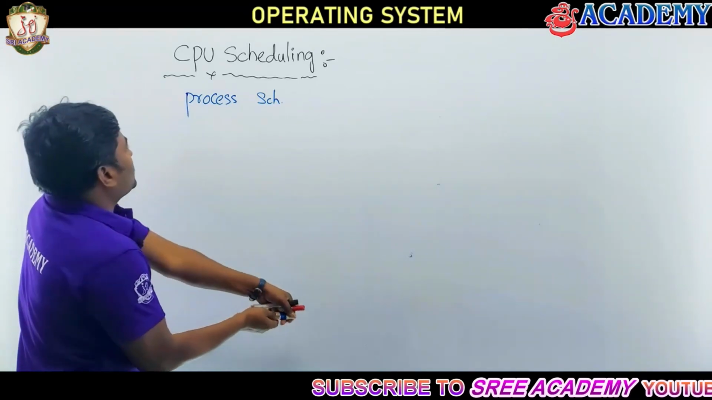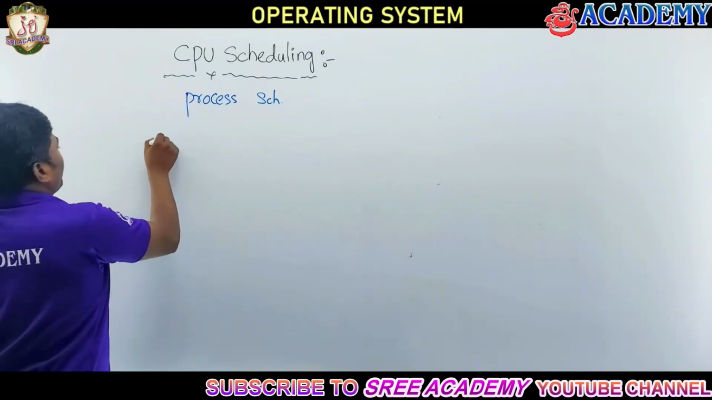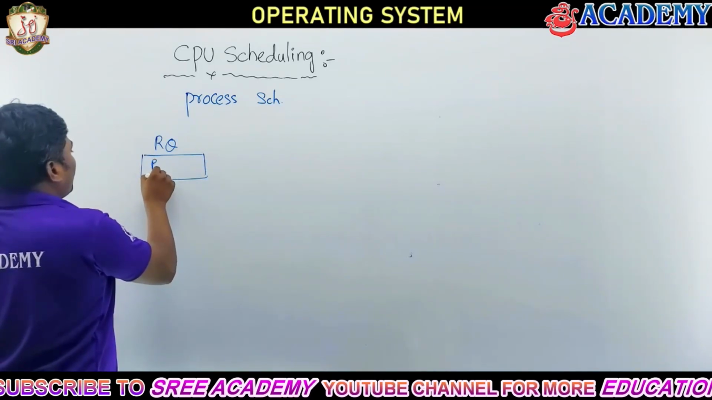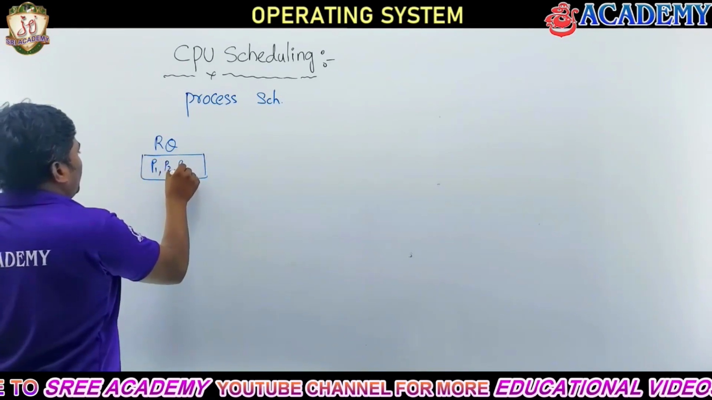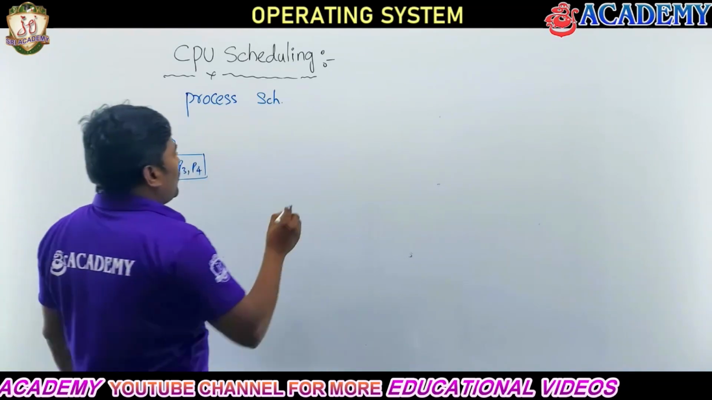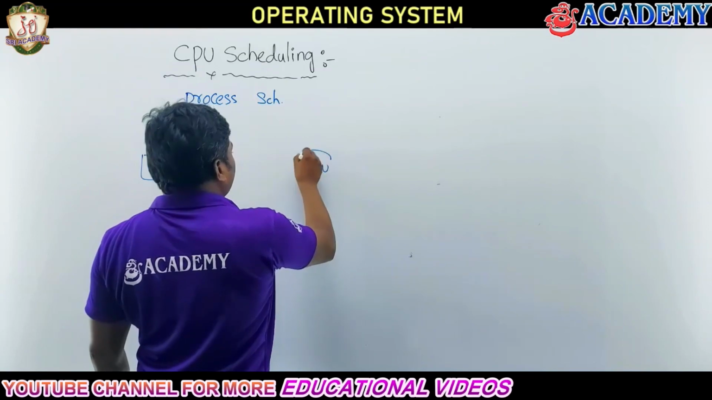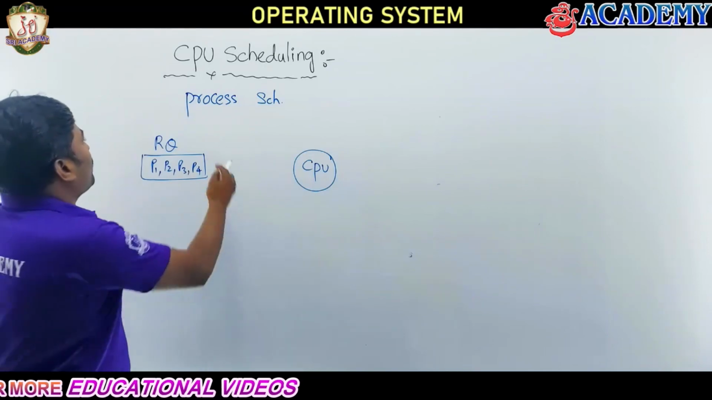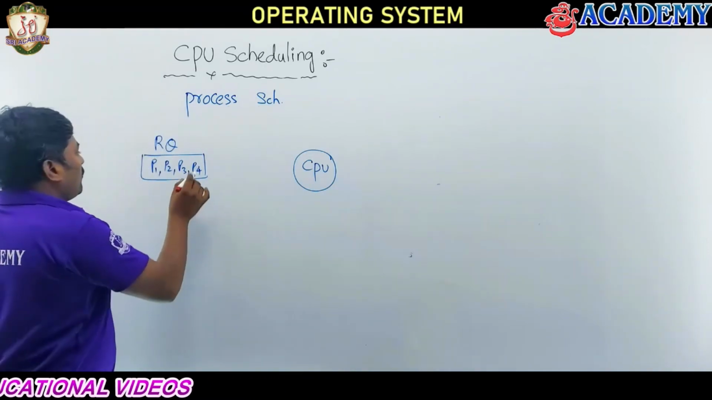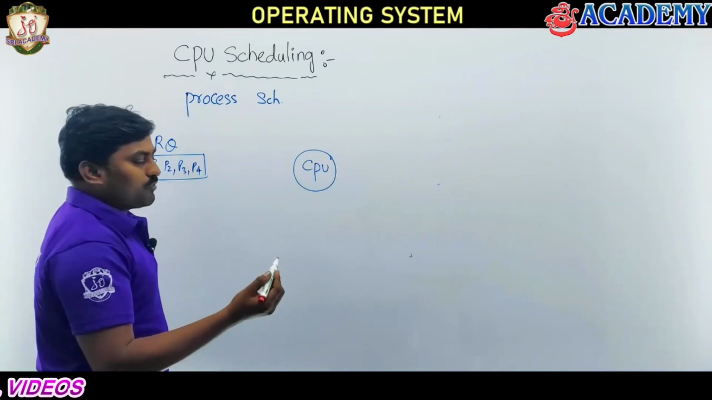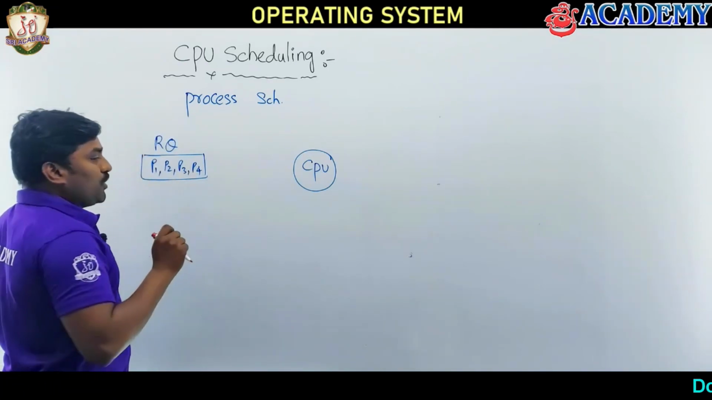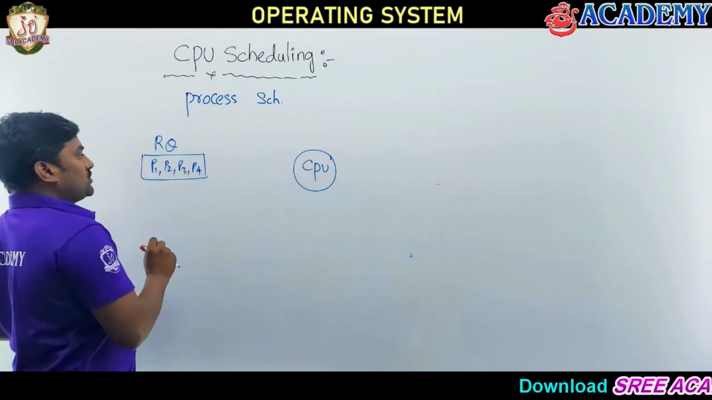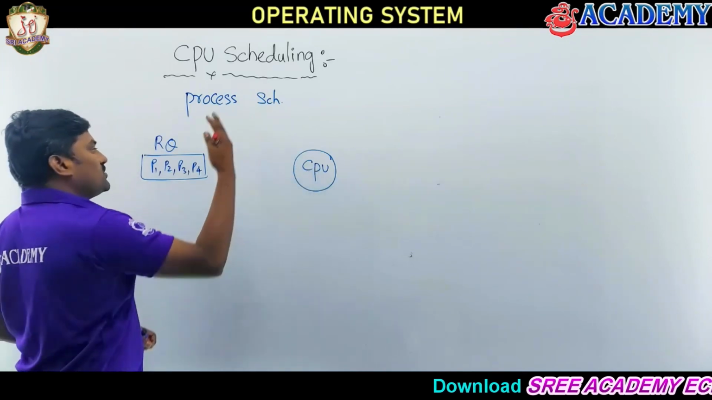Let's understand clearly. Suppose this is a ready queue, fine. The ready queue contains more than one process: P1, P2, P3, P4. Now there is the CPU, only a single core processor, imagine. So what is scheduling, either process scheduling or CPU scheduling here? There are four processes in the ready queue under a multi-program environment. Now we have to make a decision to pick one process among the ready processes and assign it to the CPU.